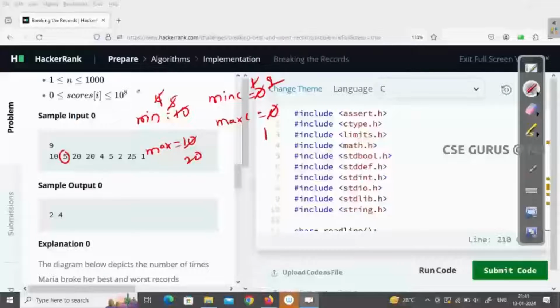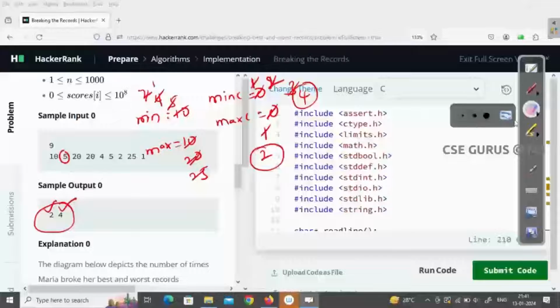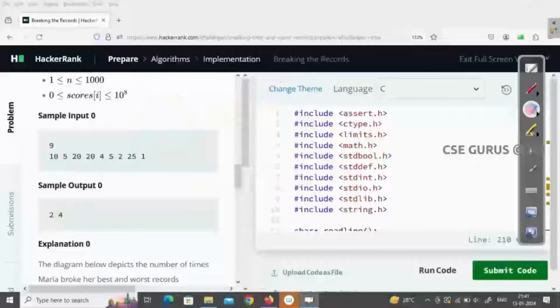2, less than 4, so min count is 3. 25, greater than 20, so max count is 2. 1, less than 2, so min count is 4. The final answer is 4 and 2. You can see max count is 2, min count is 4. So that's what you have to print here. Now we'll go for the answer. We'll try to write it.